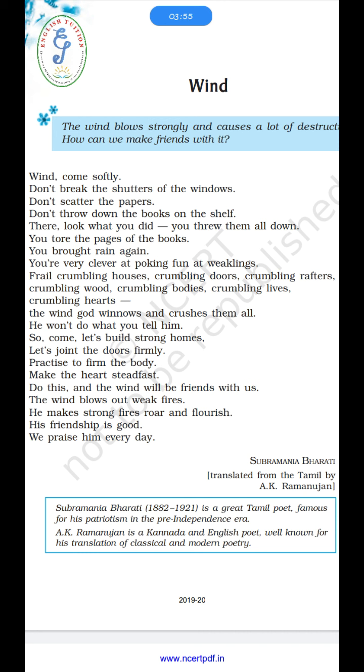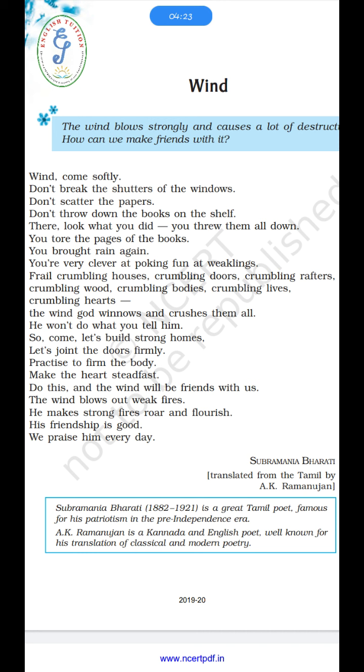The poet is asking the wind, you tore the pages of the book. Again you brought the rain. This is what the poet is telling to the wind. You are very clever at poking fun at weaklings. Those who are weak, those who are not strong, you are very good at poking at them. You are very good at making fun of them.